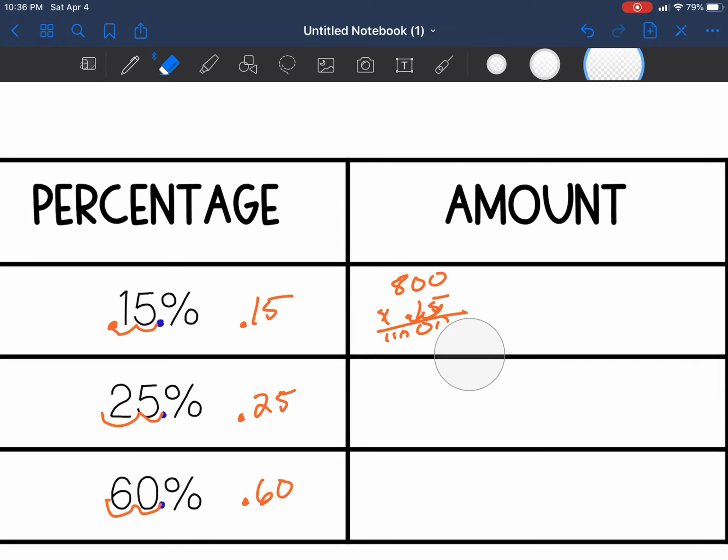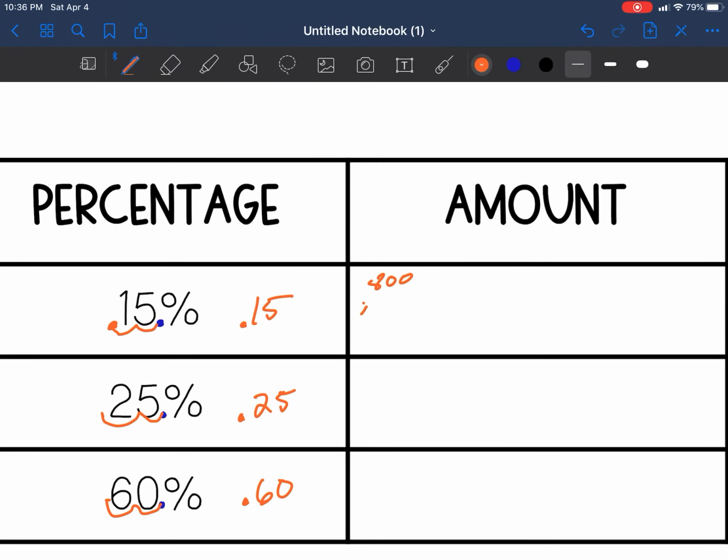Hold on a sec. Let me correct my multiplication. 800 times 0.15. I forgot to do one thing. 0, 0, 40. I forgot to add my spacer. Now we go 1 times 0, 0, 1 times 0, 0. 1 times 8 is 8. Now we do the addition. 8, 9, 10, 11, 12. Move that decimal twice. So our amount is $120.